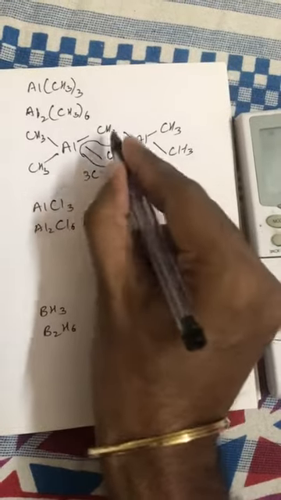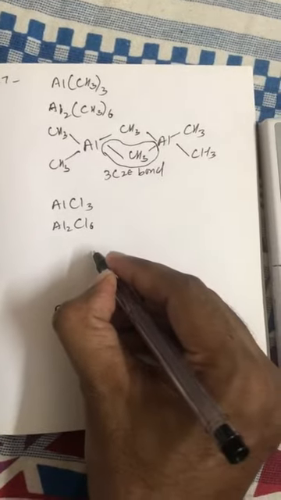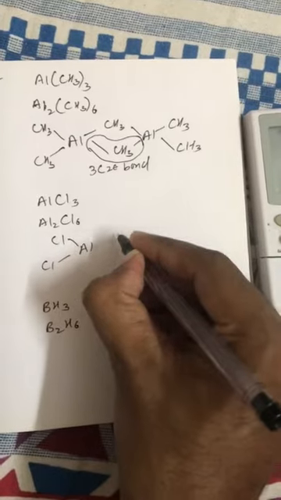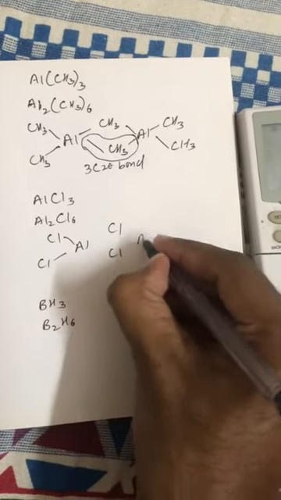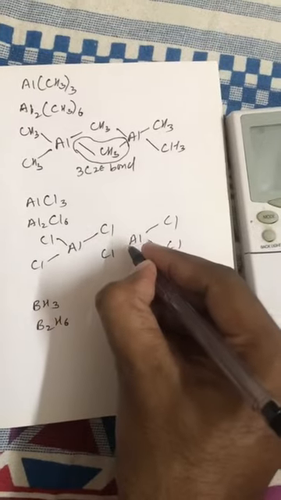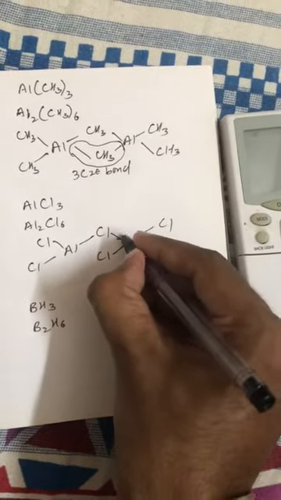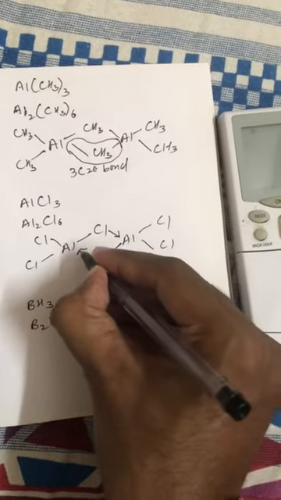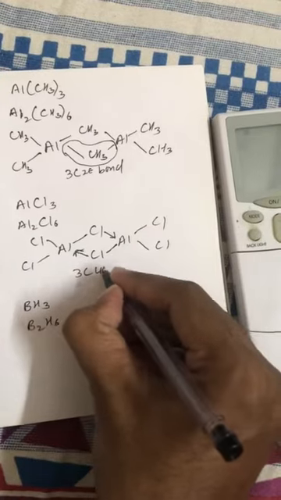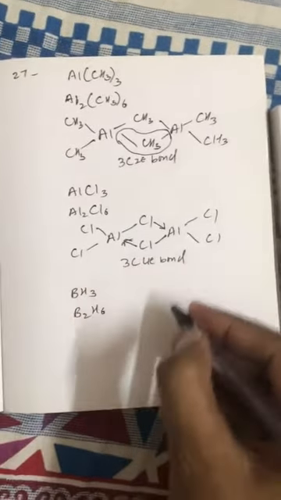So here the bridge bond is a 3 center 2 electron bond, but in Al2Cl6 we have coordinate bonds. So this is a covalent bond, this is also a covalent bond. Now this bond is coordinate and this bond is also coordinate. So here this bond is a 3 center 4 electron bond. Here the bridge bond is a 3 center 4 electron bond.